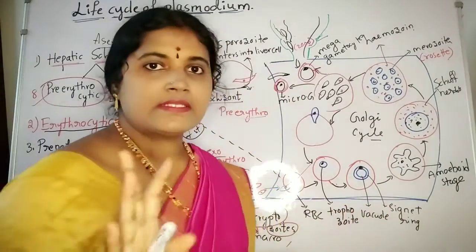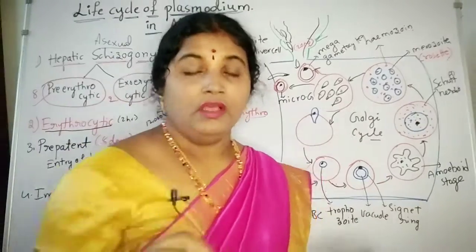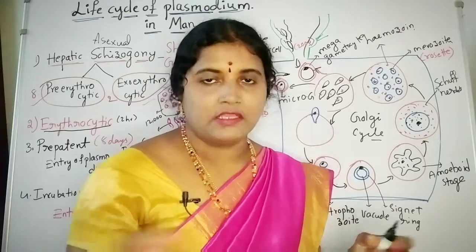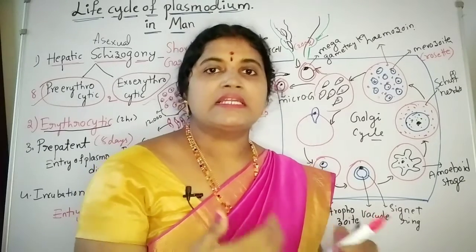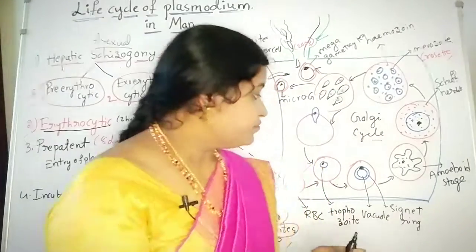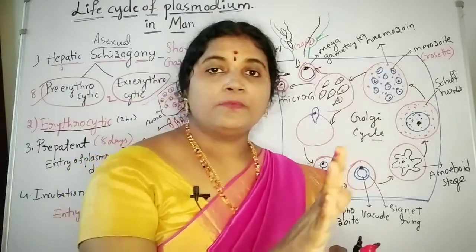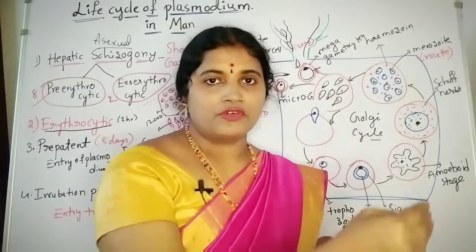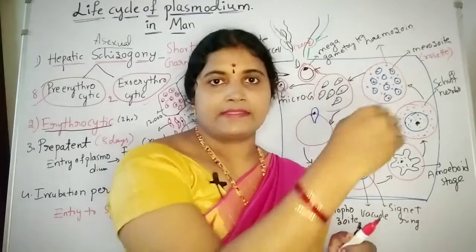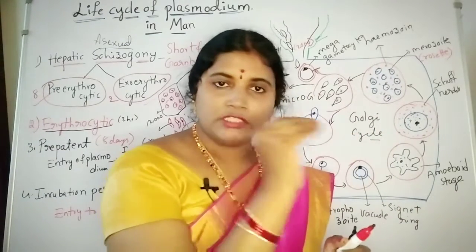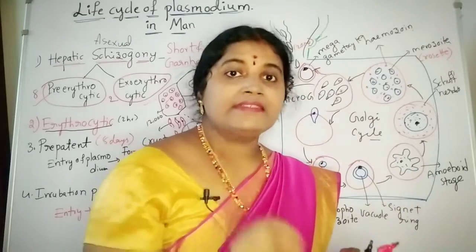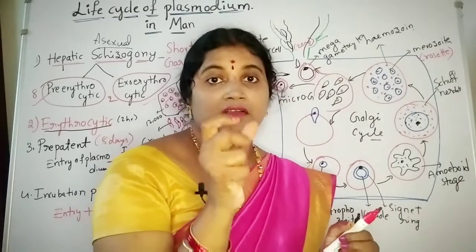Normally every cell contains a small vacuole, but here the small vacuole is going to enlarge its size. Enlarging its size means it is increasing, and it is pushing the cytoplasm and the nucleus to the edge, towards the periphery. So it is pushing that nucleus and cytoplasm towards the periphery, and it attains a signet ring shape.